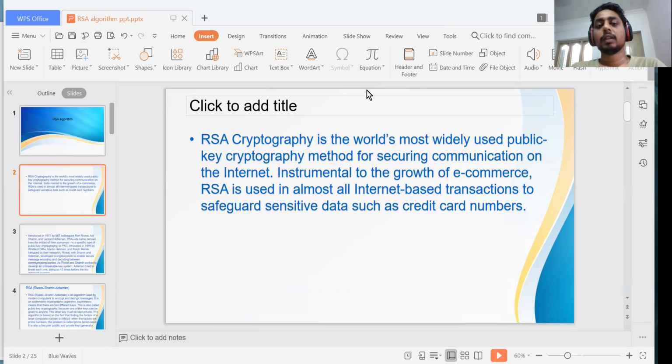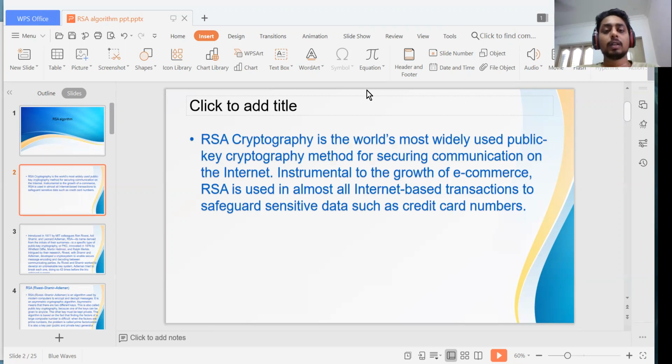Public key cryptography was instrumental to the growth of e-commerce, and RSA is used in almost all internet-based transactions to safeguard sensitive data such as credit card numbers. Not only passwords or credit card numbers, everything in your data will be secured by the RSA algorithm.